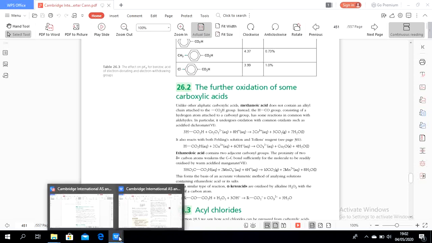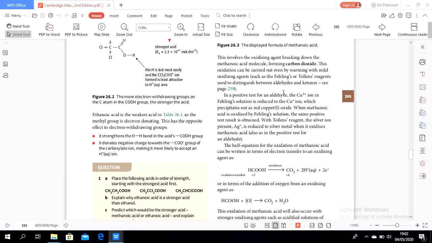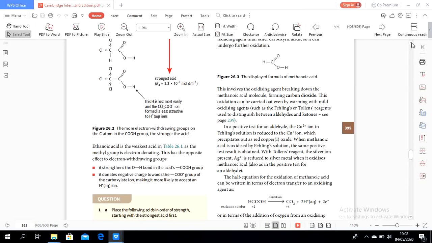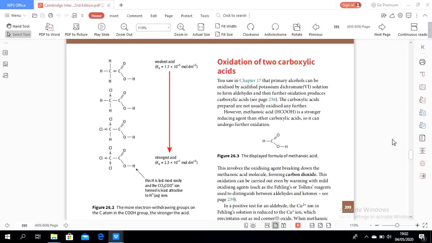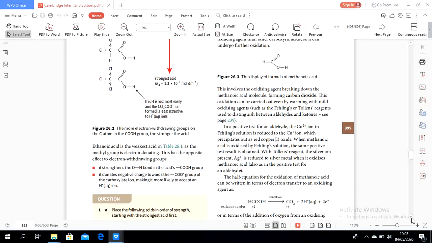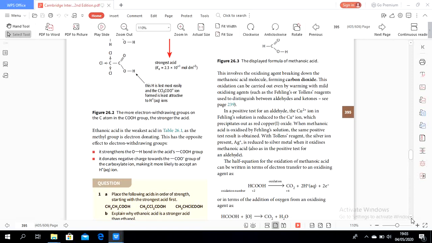Okay, let's see from the other textbook. The other textbook also explains this, the oxidation of carboxylic acid. This is methanoic acid, a stronger reducing agent than other carboxylic acids, so it can undergo further oxidation. So what is the reason methanoic acid can undergo oxidation? Because it is a stronger reducing agent. This one involves the oxidizing agent breaking down the methanoic acid to form carbon dioxide.